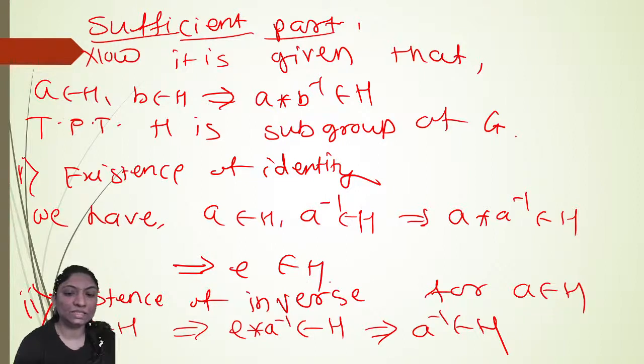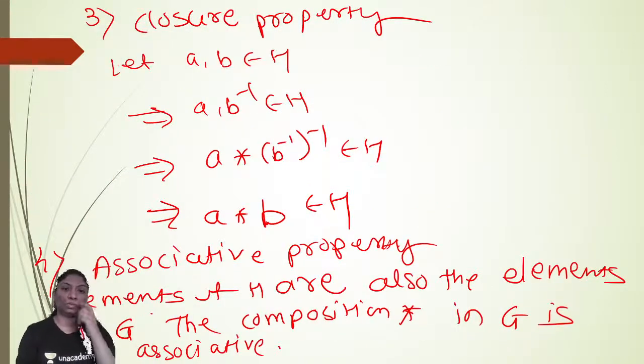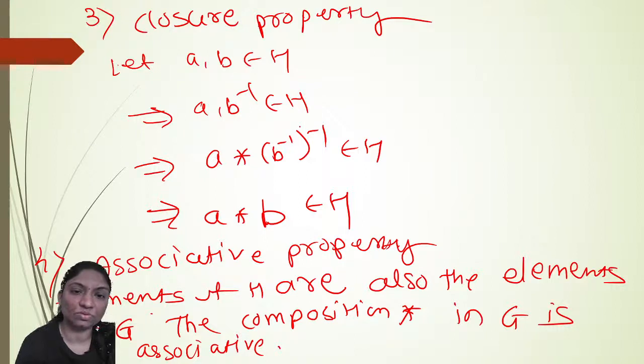Which implies the existence of the inverse for A in H, and E in H, which implies E star A inverse belongs to H, and hence A inverse belongs to H. Okay. Now the closure property. Let A, B belong to H, which implies A, B inverse also belongs to H. So (A star B inverse) inverse also belongs to H, which implies A star B also belongs to H.